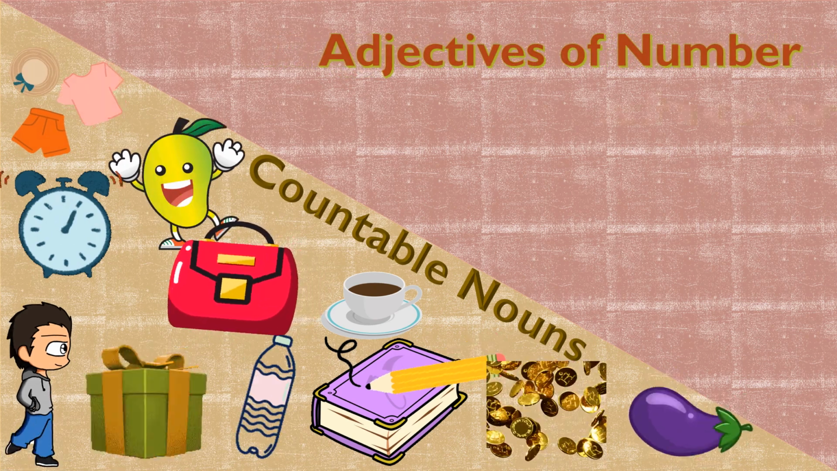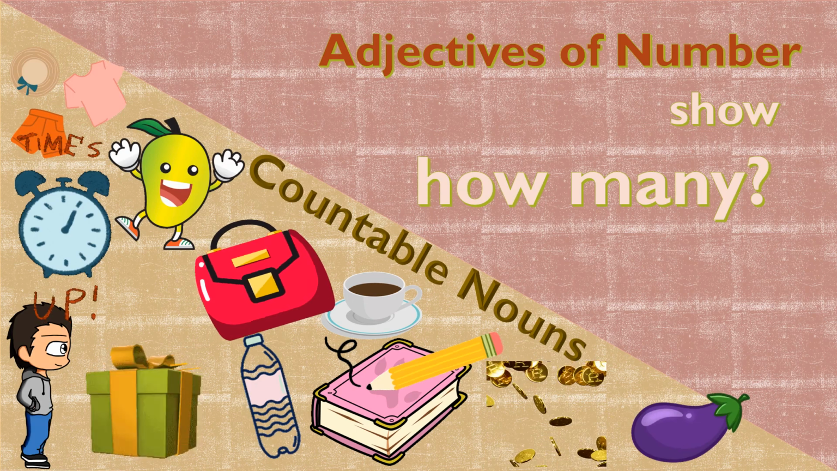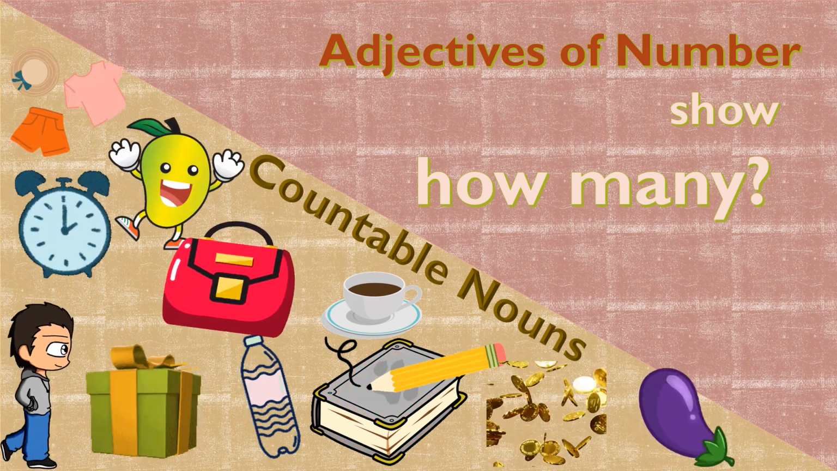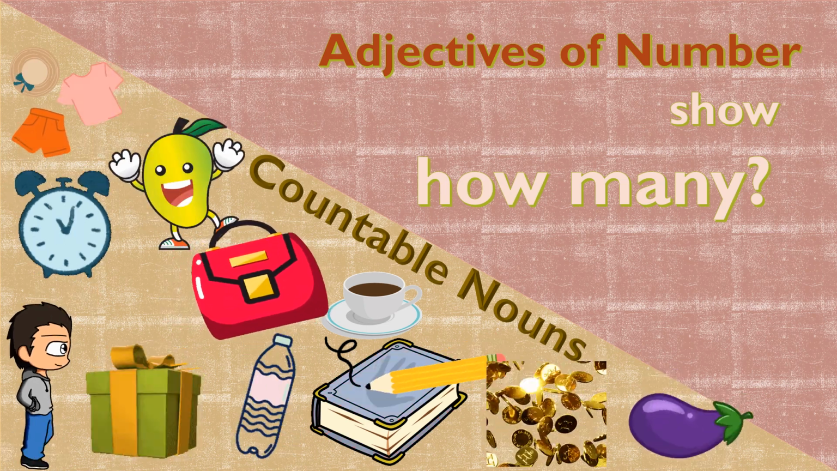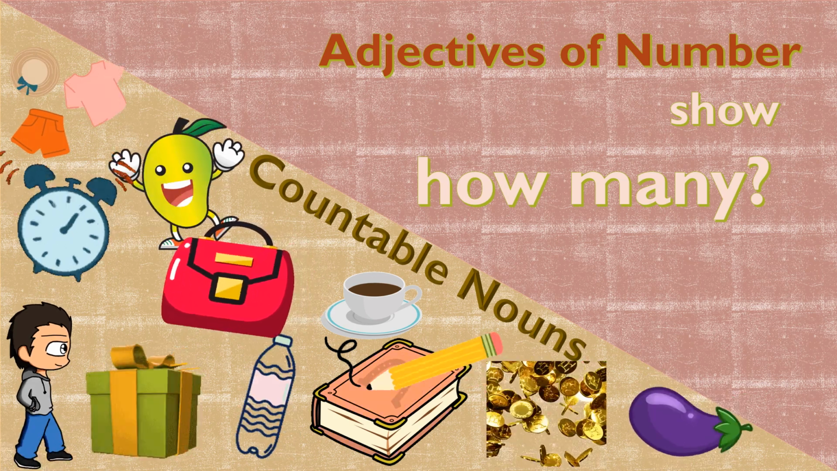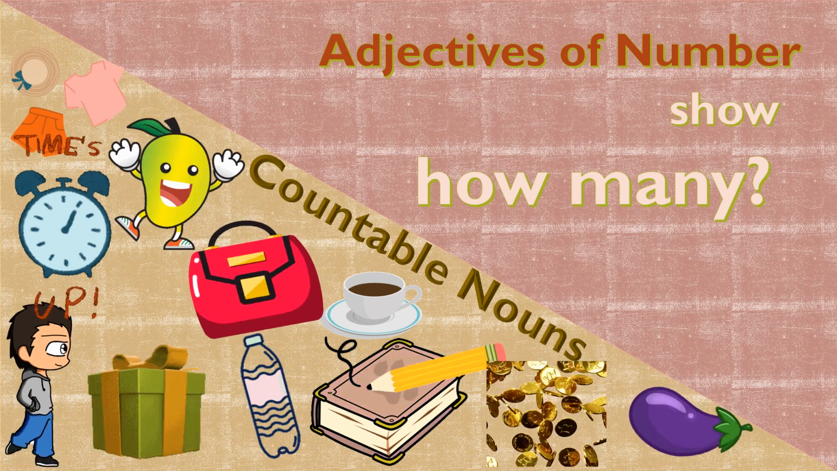Kids, adjectives of number show how many. That means they tell us something about countable nouns. Adjectives of number show how many persons or things there are, or in what order any of them stands.